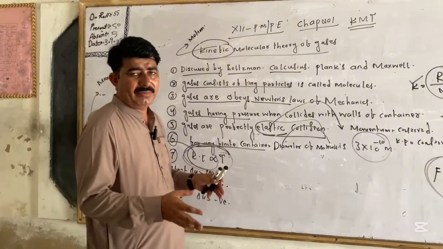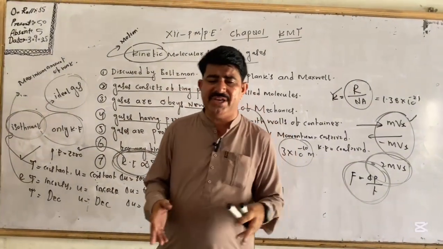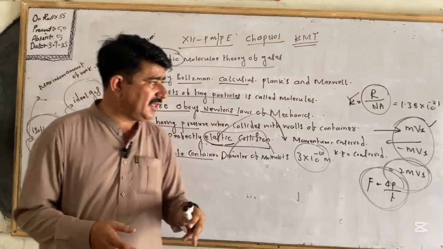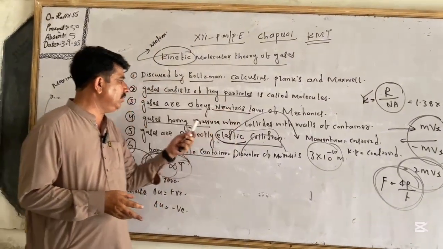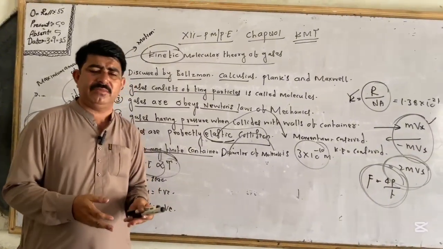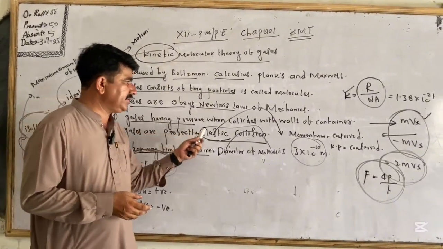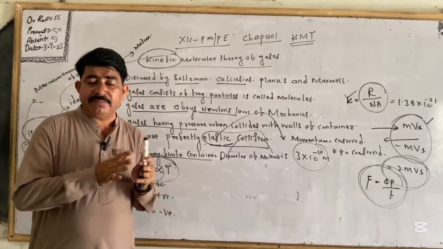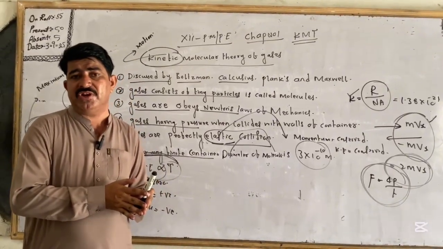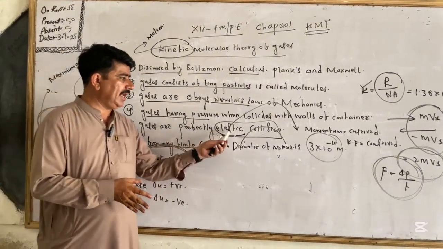Now we summarize this. What is the kinetic molecular theory of gases? It shows the behavior of gases. It says gases consist of tiny particles called molecules, and these obey Newton's laws of mechanics. Why? Because there is motion, force and also momentum discussion. Gases have pressure, and pressure is produced when they collide with the walls of the container, because the collisions are perfectly elastic.